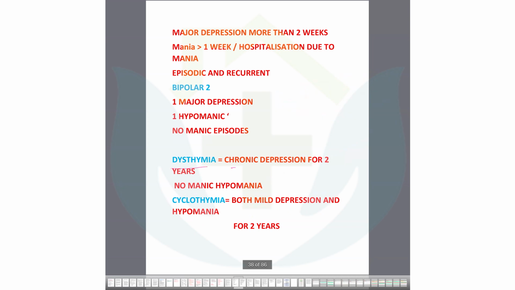And dysthymia is only chronic mild depression for 2 years, no mania and hypomania. Only dysthymia means a depression problem, mild depression for 2 years. There is no mania, hypomania. That means the happiness disorder cycle is absent there. So that is dysthymia. So I think now it is clear, this cycle of scaling of this disorder. So you can understand very easily.